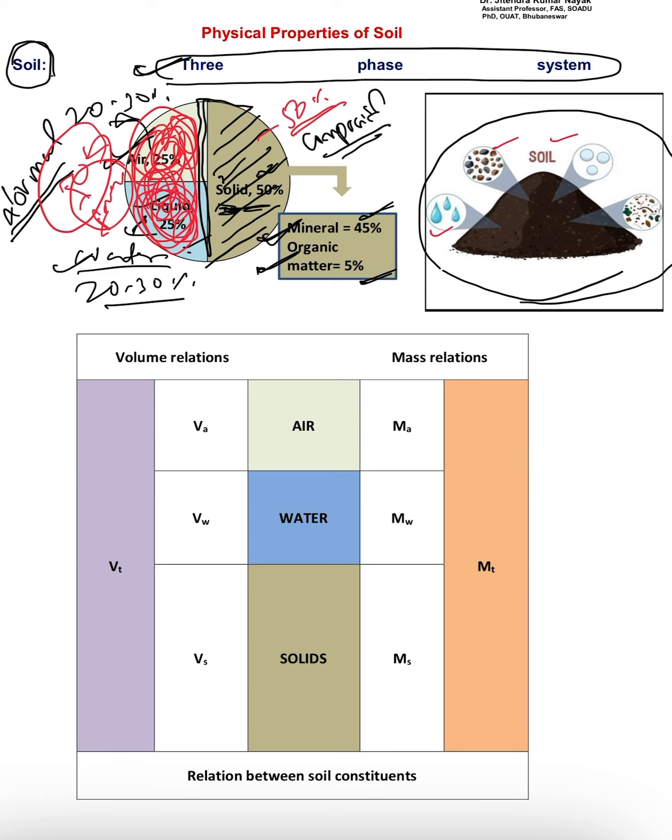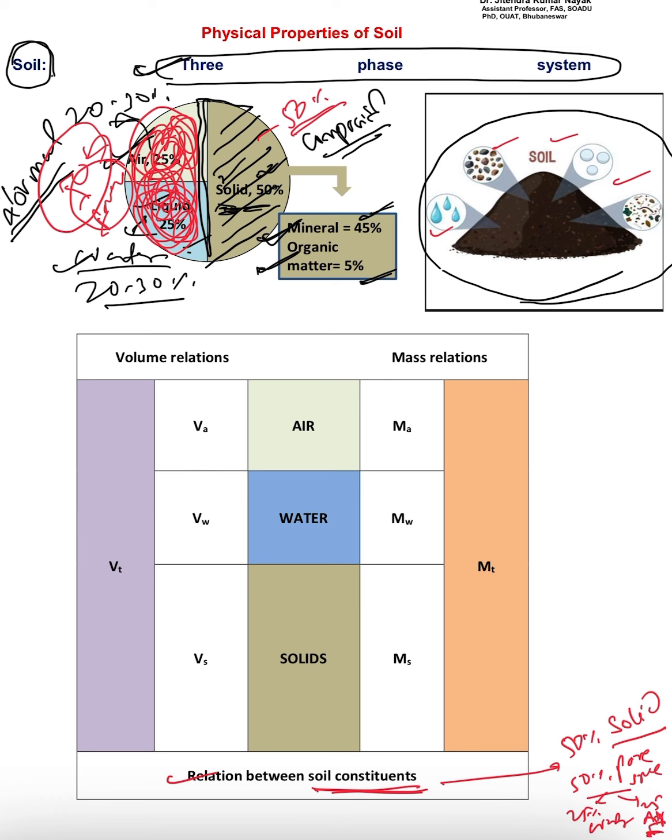Okay, then next, coming to the relation between the soil constituents. As you know, as we have just studied, 50% of the soil constitutes solid material and the remaining 50% is pore space. Out of this, 25% is water and 25%, in normal conditions on an average, is filled with air.